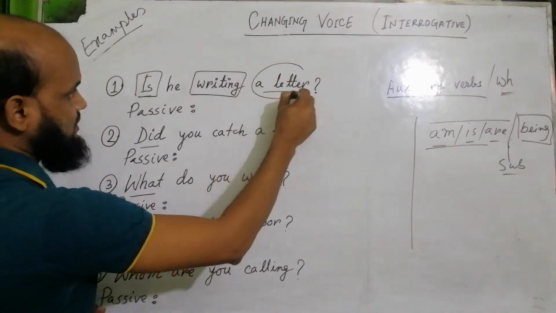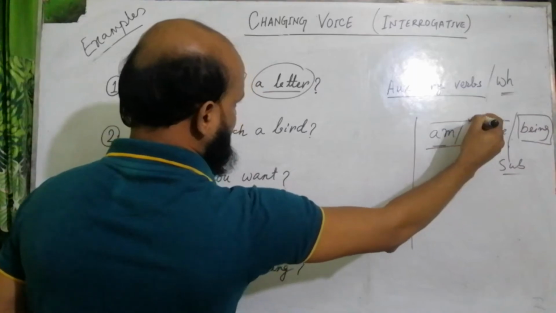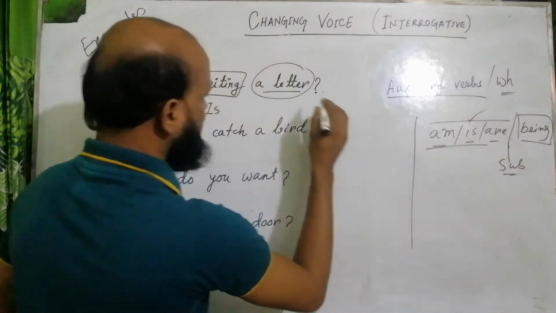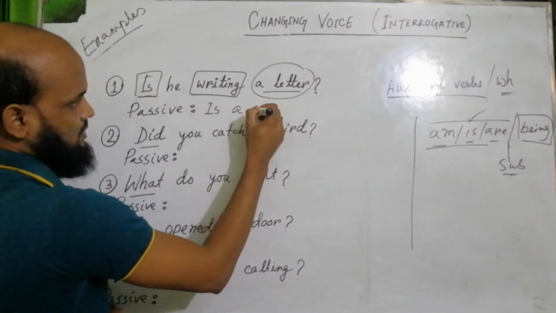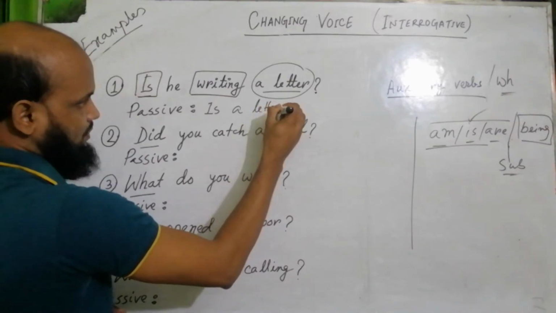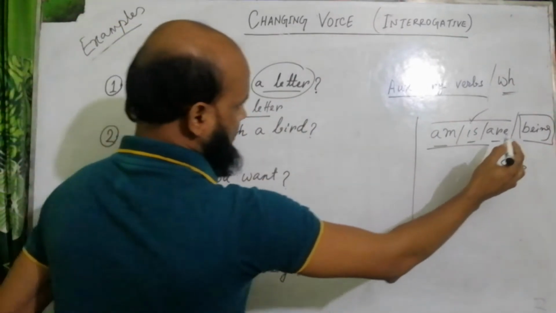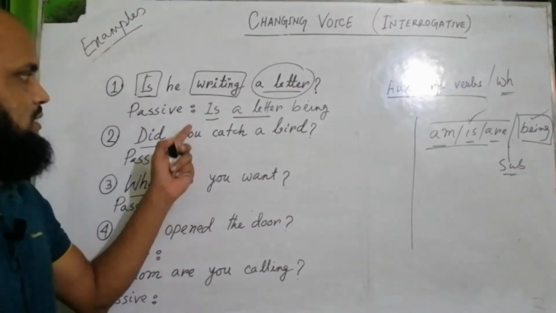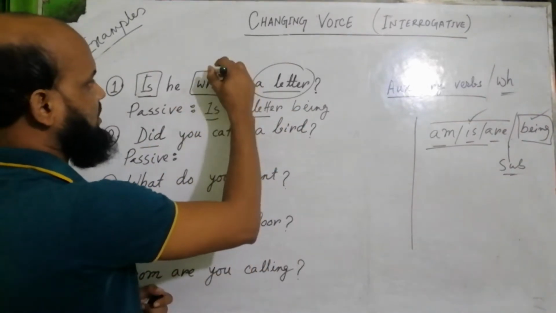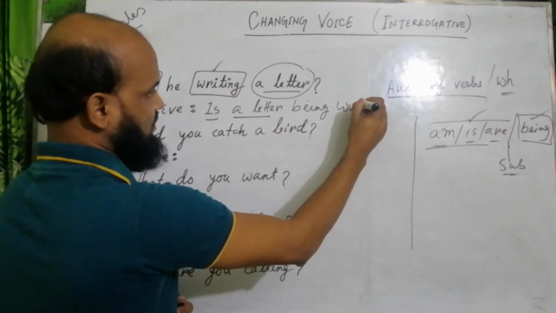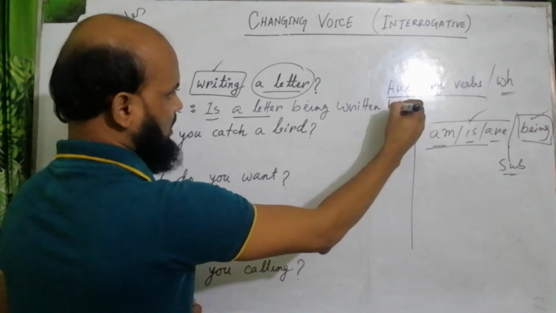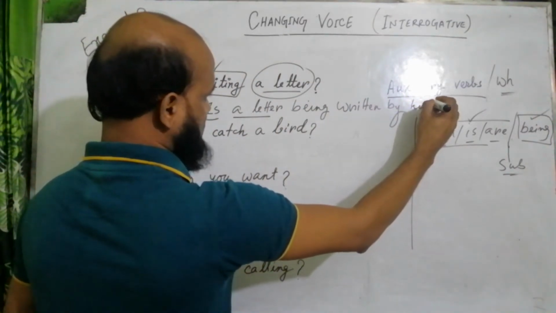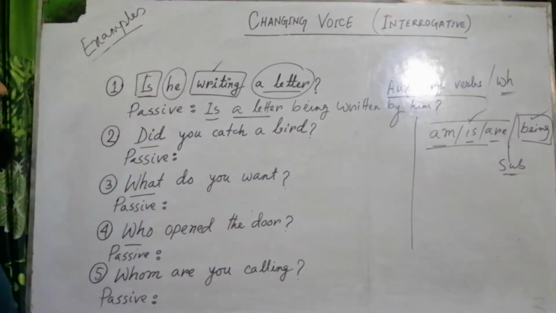For letter we need is because this is singular. So write the is and write the subject, because the object is used as the subject in the passive. Is a letter being, and write the past participle, written, by, and the subject changes to object.